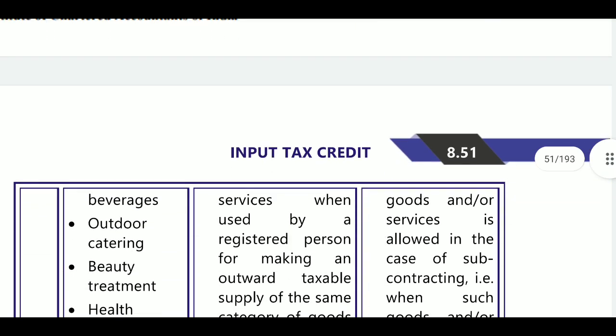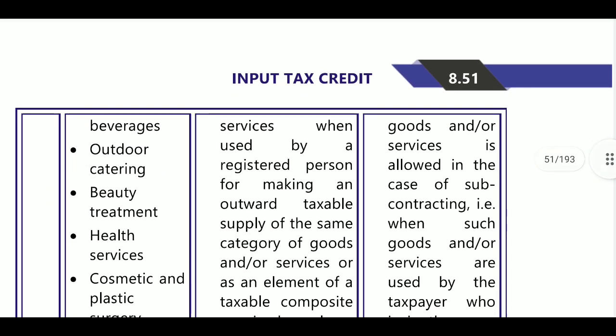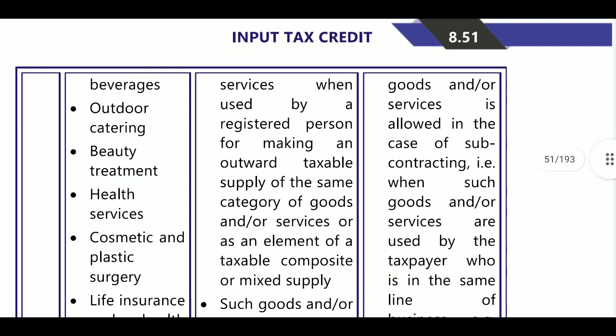Such goods and services used by the registered person for making outward taxable supplies of the same category of goods or services. That is, if you are in outdoor catering and use outdoor catering as input and provide outdoor catering, then you can claim the ITC.